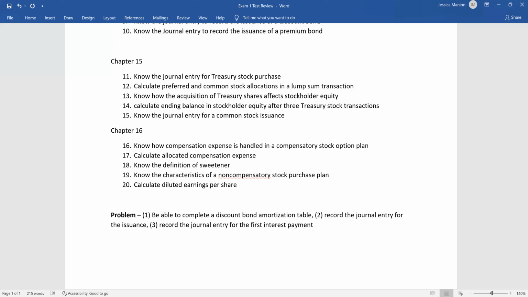What we need to be able to do is fill out the amortization schedule or the amortization table, record the journal entry for the bond issuance, and then also the journal entry for the first interest payment. So again, when we meet on Monday, we'll go through and get practice with this again together.